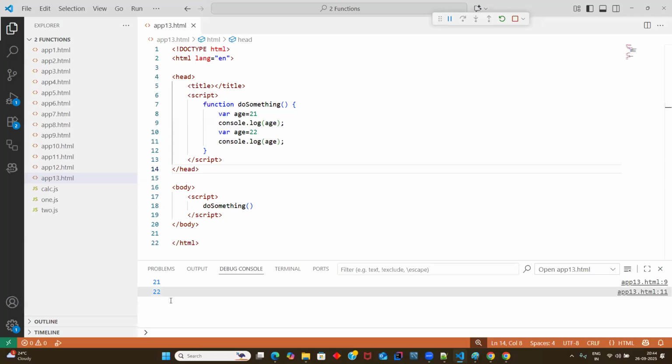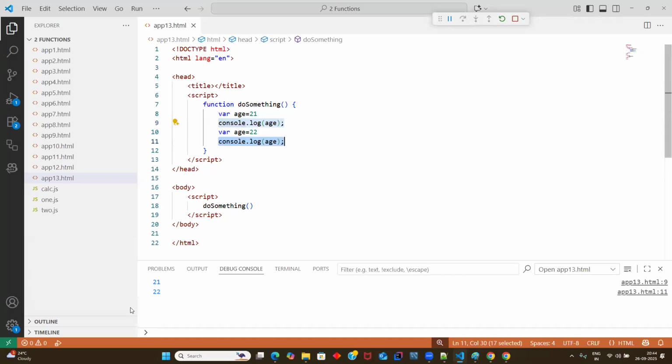You can still see the output, guys: 21 and 22. See, line number 9, you are getting the output. Line number 11 also, you are getting the output. Guys, don't you think that it's messy code or bad code? Don't you think?